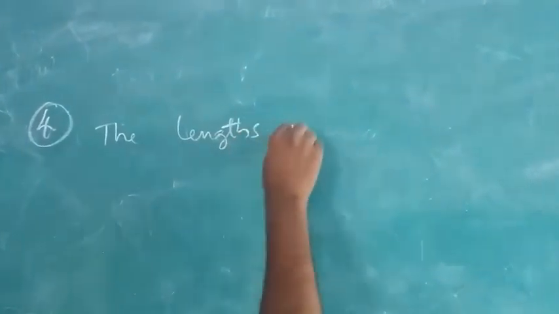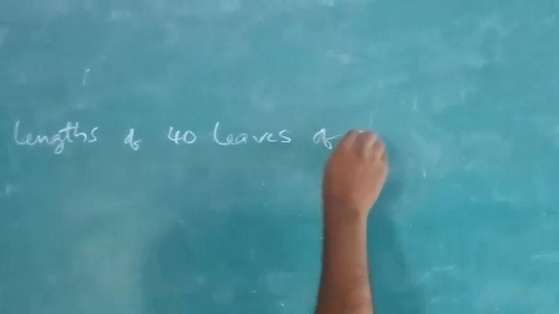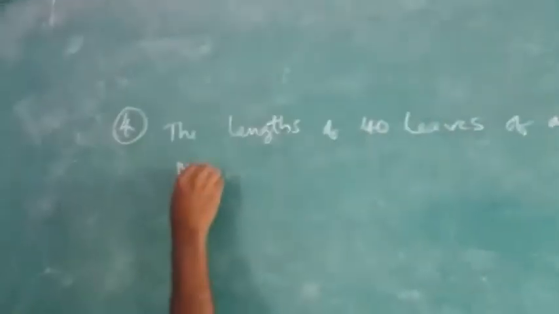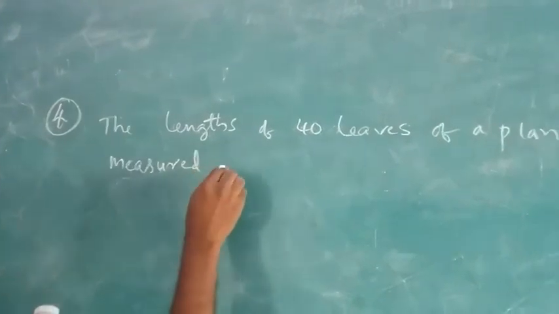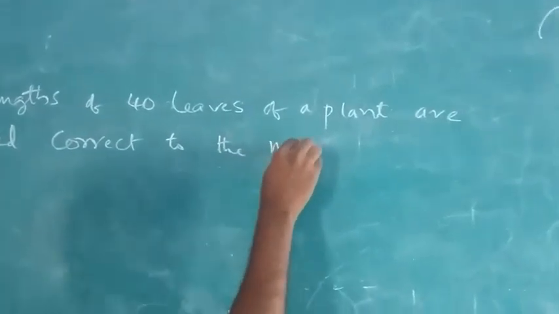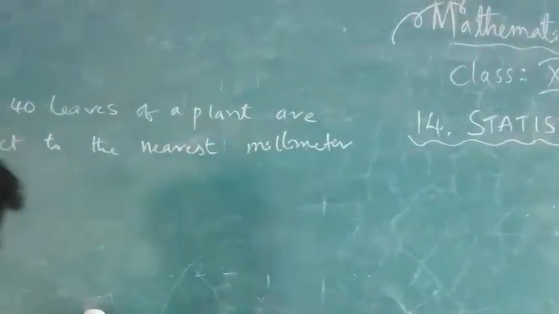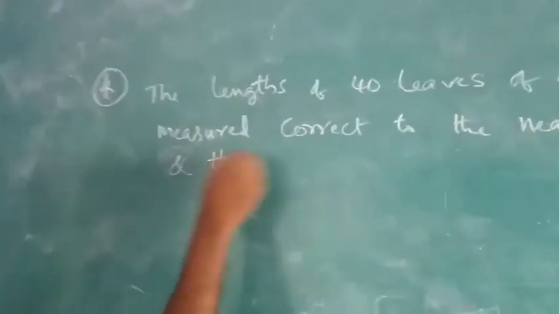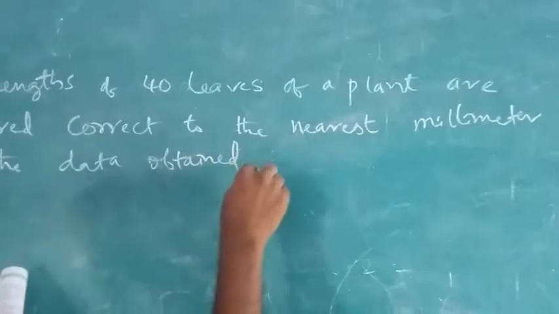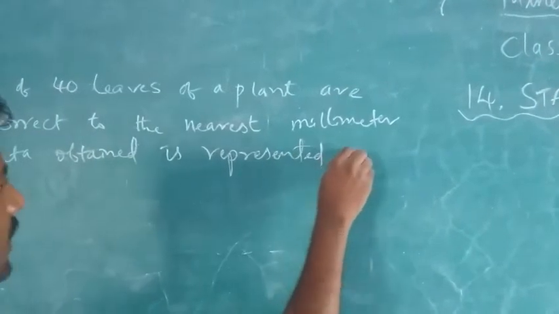This is an exclusive problem, but that's why I'm explaining here. Listen carefully. The lengths of 40 leaves of a plant are measured correct to the nearest millimeter, and the data obtained is represented as follows.